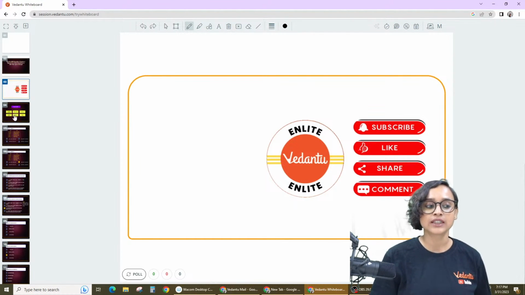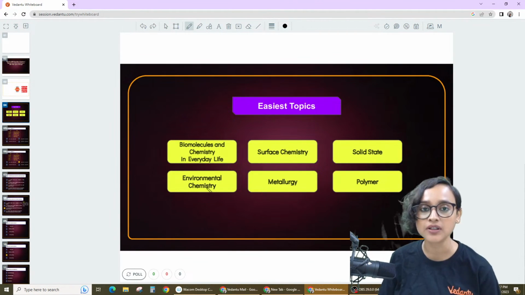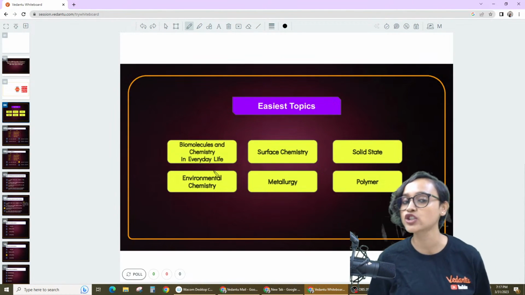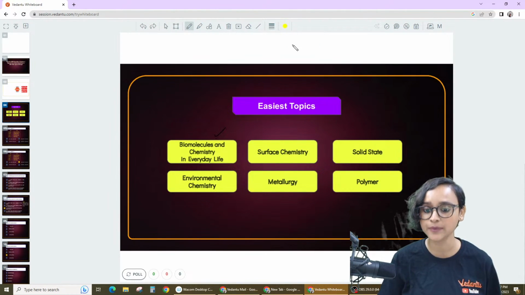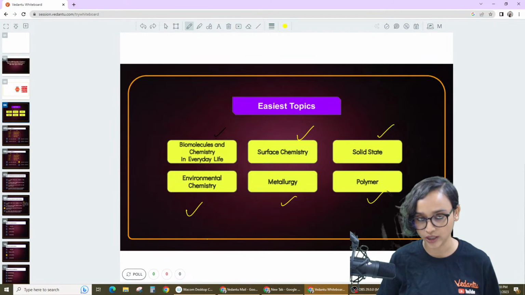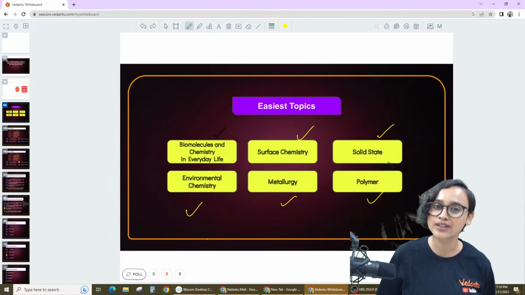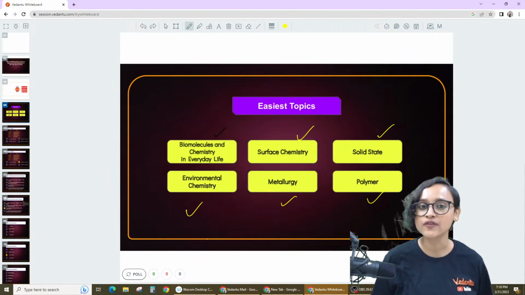Okay, so let's begin with the very easy topics. The easiest chapters in chemistry for the JEE syllabus are biomolecules and chemistry in everyday life. Yes, this is one of the easiest ones. Surface chemistry, solid state, environmental chemistry, metallurgy and polymers. These 6 chapters are super easy, and if we do these 6 chapters, guess what? Guess how many marks we are going to be able to get? 6 4s are how much?